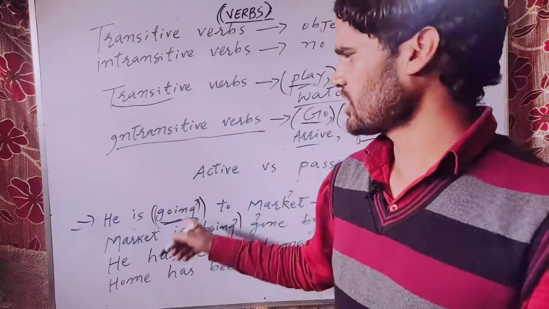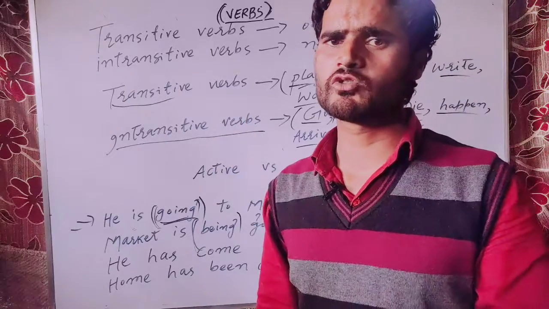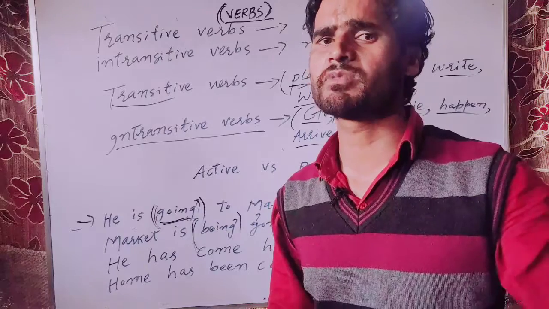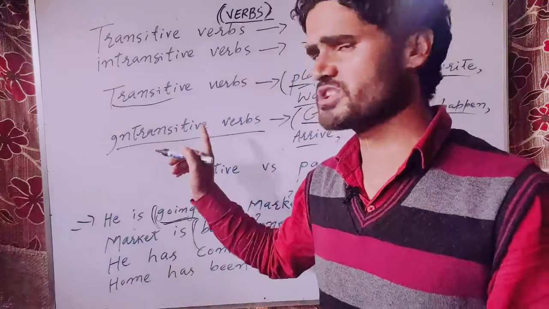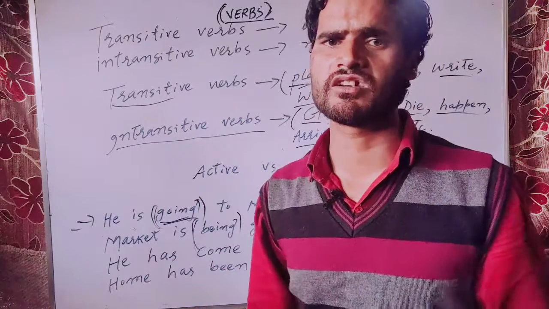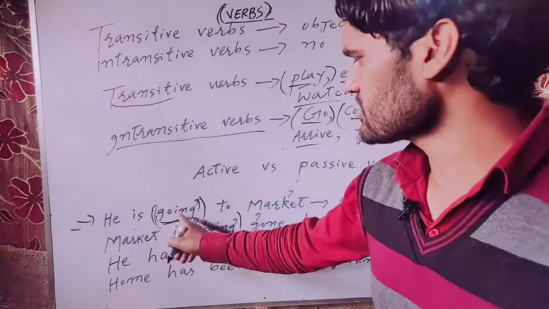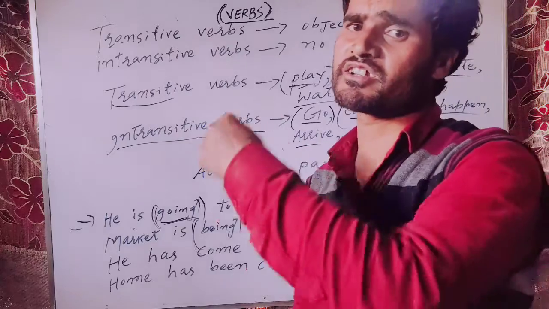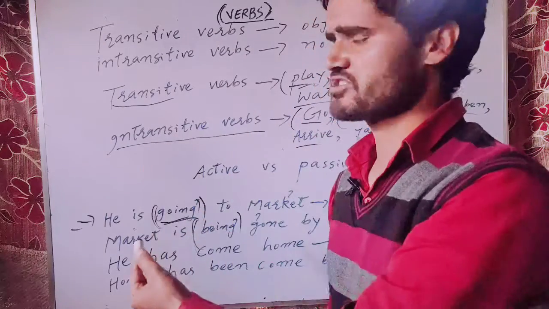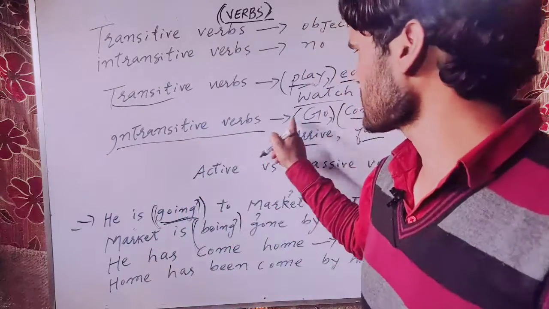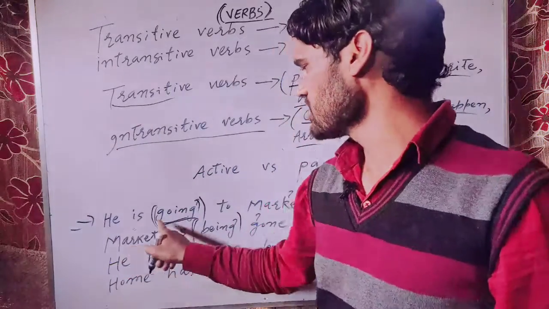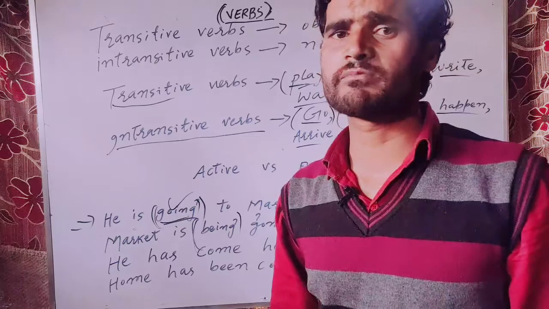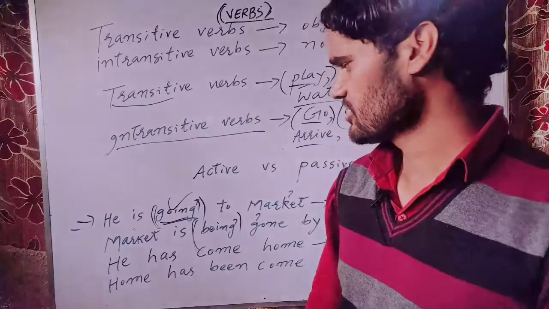No. I have already told you the identification for the objects in a sentence, how we can identify the subject or object in any sentence in the English language. So it is intransitive in that case, because it does not give us the answer to that identification. So he is going to market. Here go is the intransitive verb. It can never be made into the passive voice.